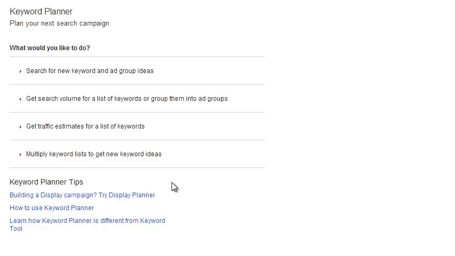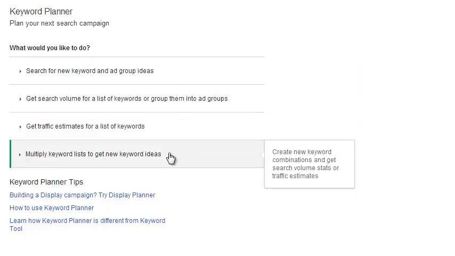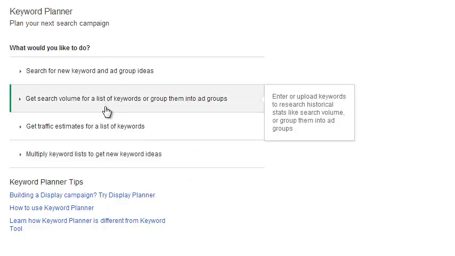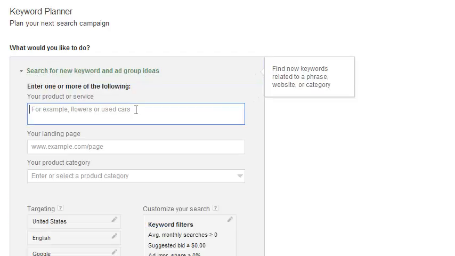So, you can use the Google Keyword Planner tool, which I have here. I also prefer to use Market Samurai. I'll show that in a second. But if you want to use the free version or go the free route, this works just fine. So we just search for a new keyword. And I'm going to do golf swing.